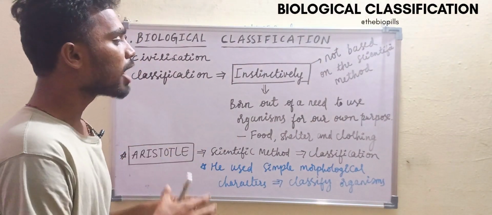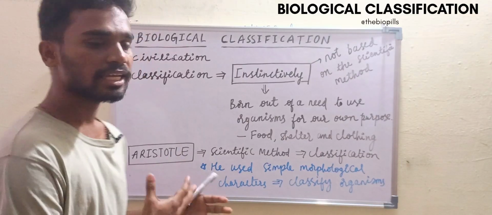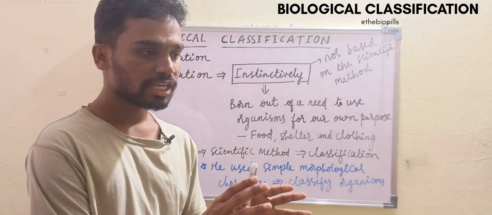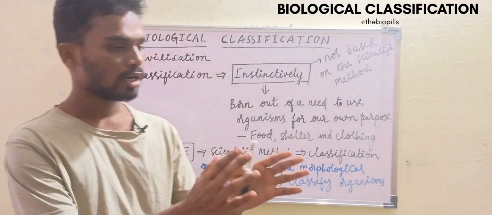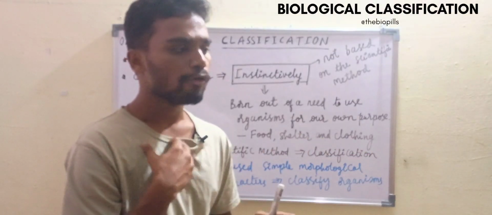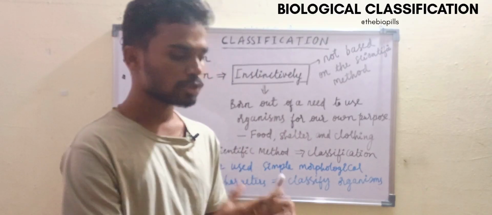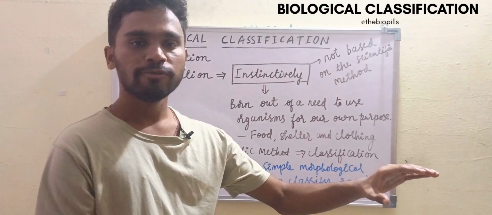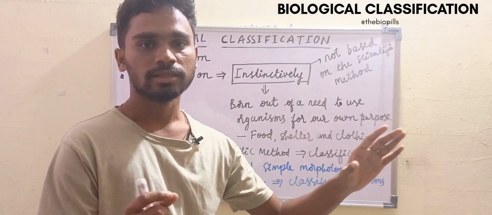That means it was born out of a need to use organisms for our own purpose, like food, shelter and clothing. That means classification was based on our needs. Suppose there are so many organisms. How are we going to classify based on our needs? Suppose we want food. With respect to food, we will generally eat sheep, not lion.